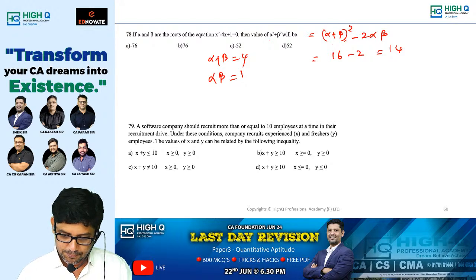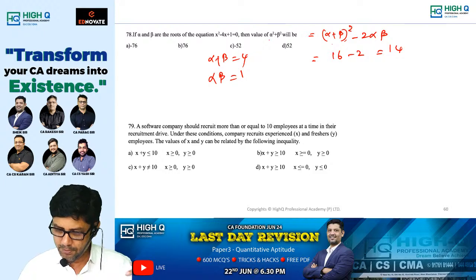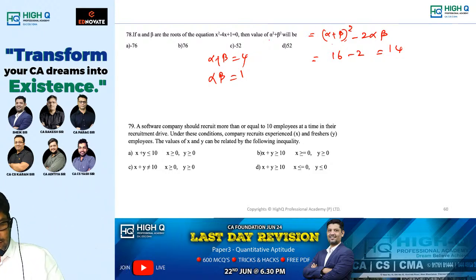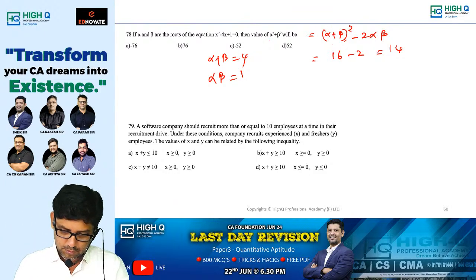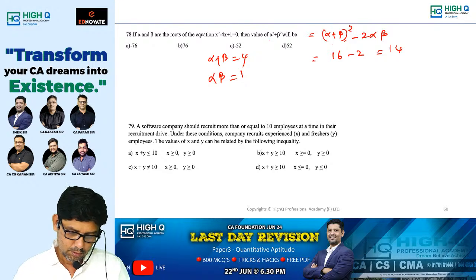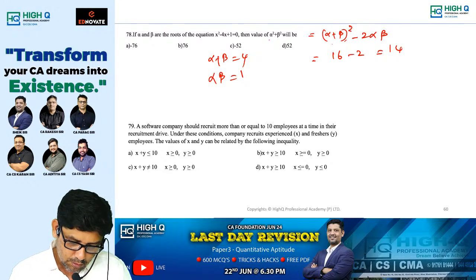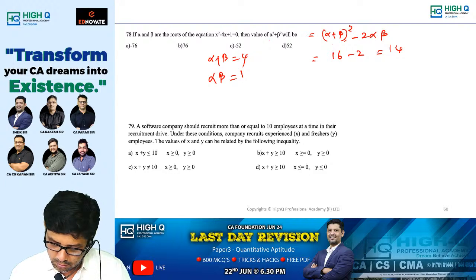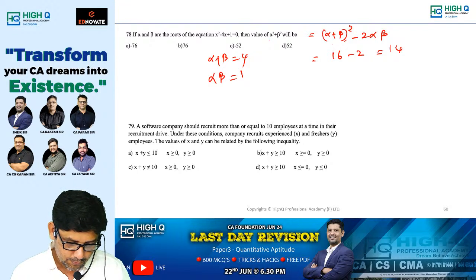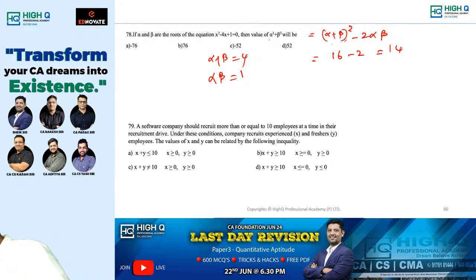Minus b by a. Alpha beta is c by a. What mistake am I committing? There is x square minus 4x plus 1. The question is wrong, man.